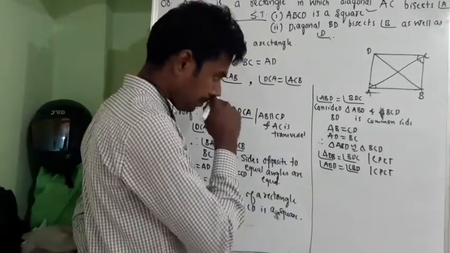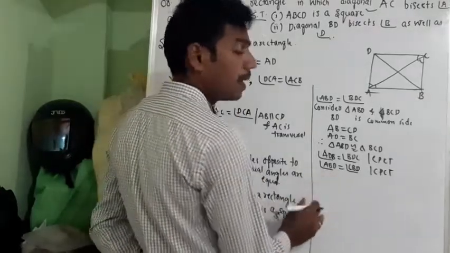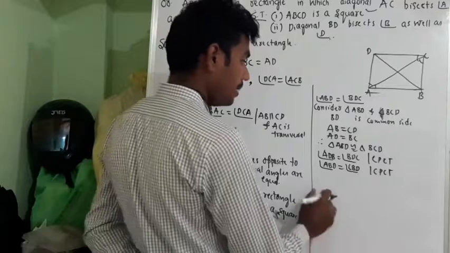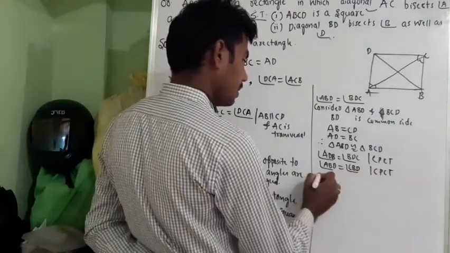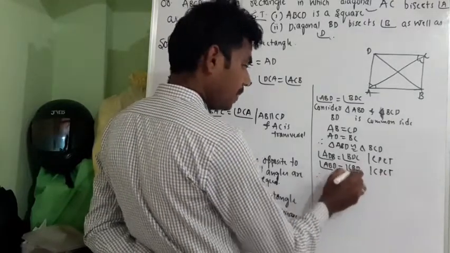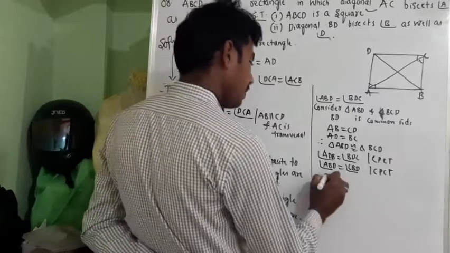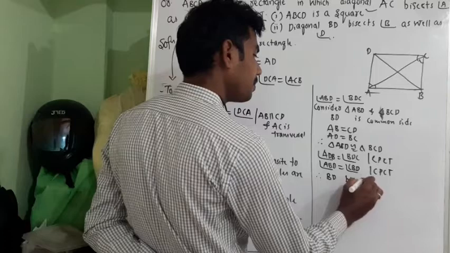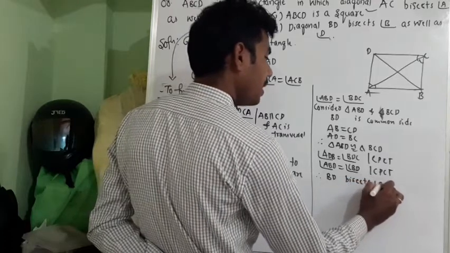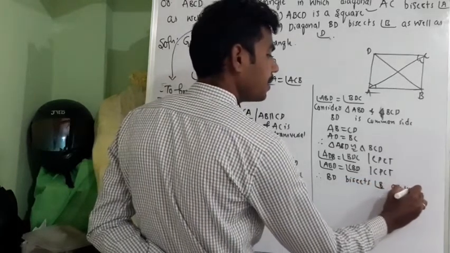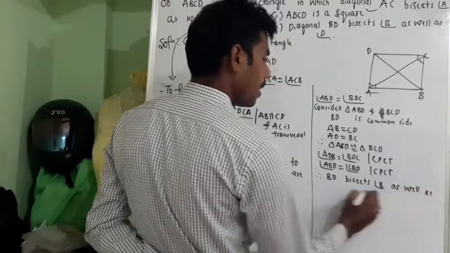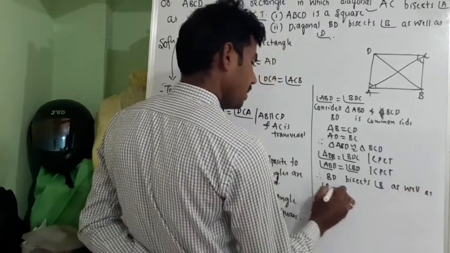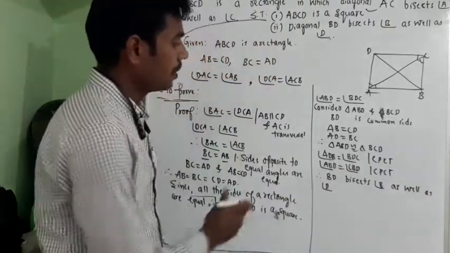Now, from these two, what can we write? Therefore, BD bisects angle B as well as angle D. So please note this term.